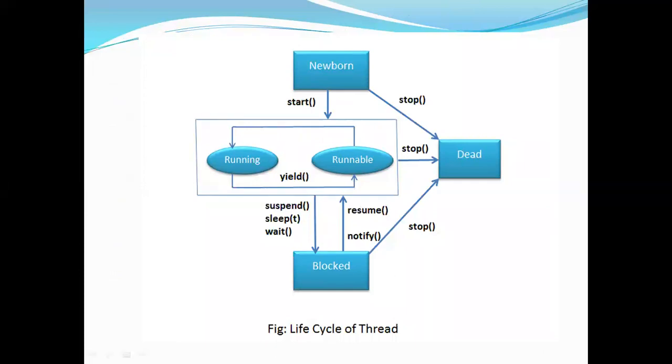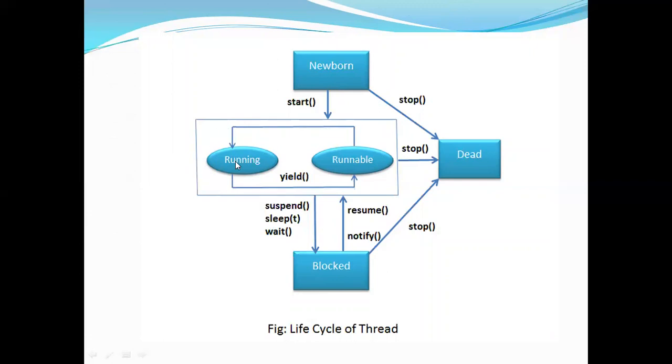So this is new. When you are in the new state, it means the thread is created but has not yet started its execution. When you call the method start, it will go to the runnable state, means it is ready to run. Here, if you observe, running and runnable coordinate with each other. Whichever is ready to run will be in runnable. When the run method is called, it will go to the running state. Running means it is executing here.